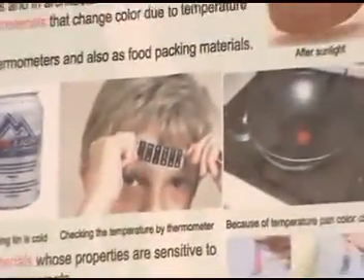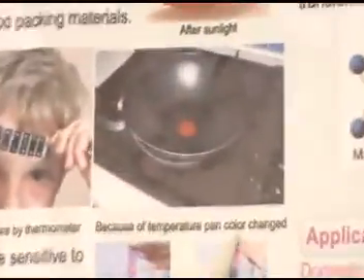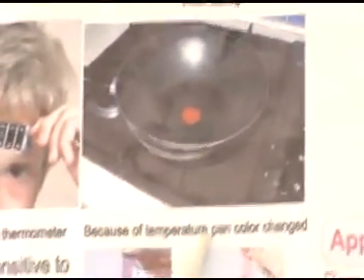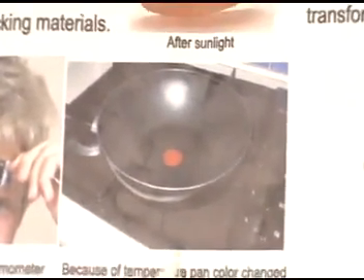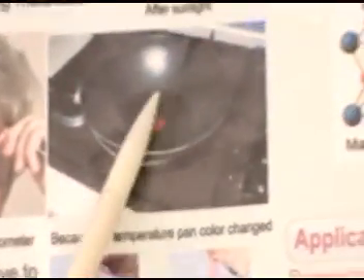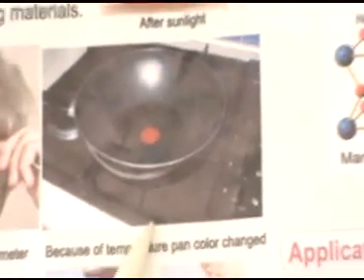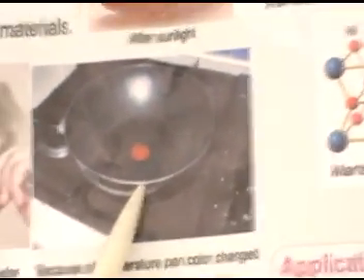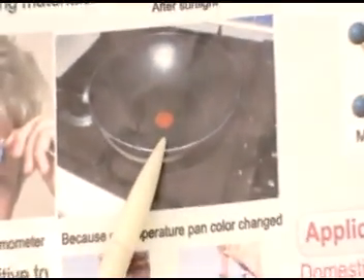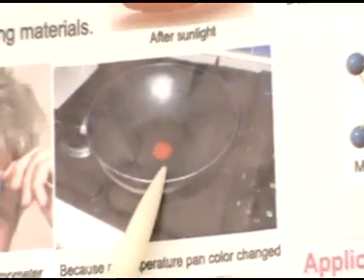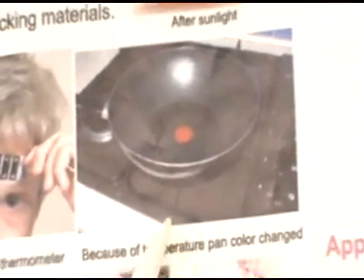Next, see another one, a non-stick pan. Because of the temperature changes, if you want to cook food in a particular temperature range, we can use these pans. In this pan, the red color shows a temperature range from 90 to 100 degrees centigrade. Every particular color shows a particular temperature. If it is green, it is 110 to 120 degrees. Depending on the color only, we can tell the temperature.